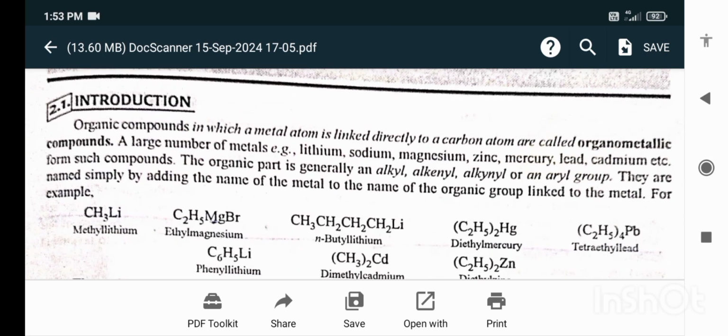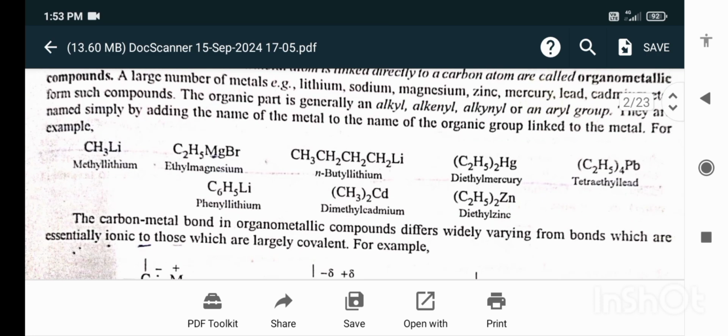The organic part is generally an alkyl or aryl group. They are named simply by adding the name of the metal to the name of the organic group linked to the metal. For example, methyl lithium, ethyl magnesium, n-butyl lithium, diethyl mercury, tetraethyl lead, phenyl lithium, dimethyl cadmium, diethyl zinc.